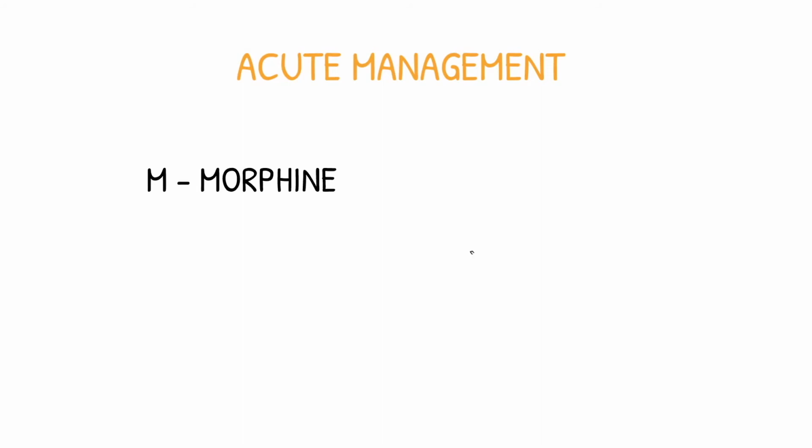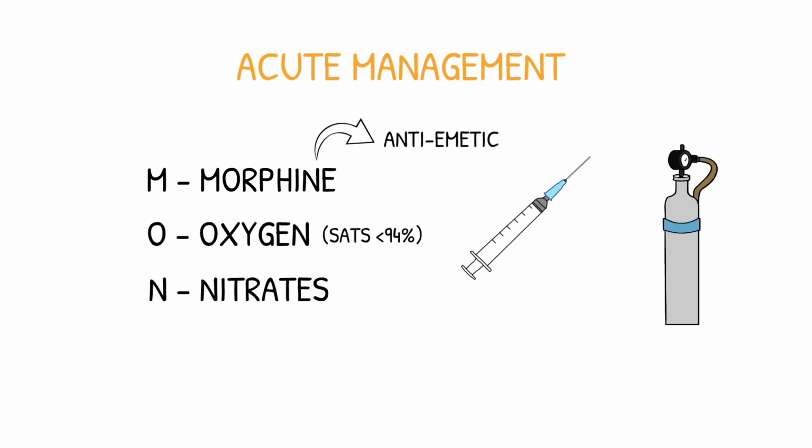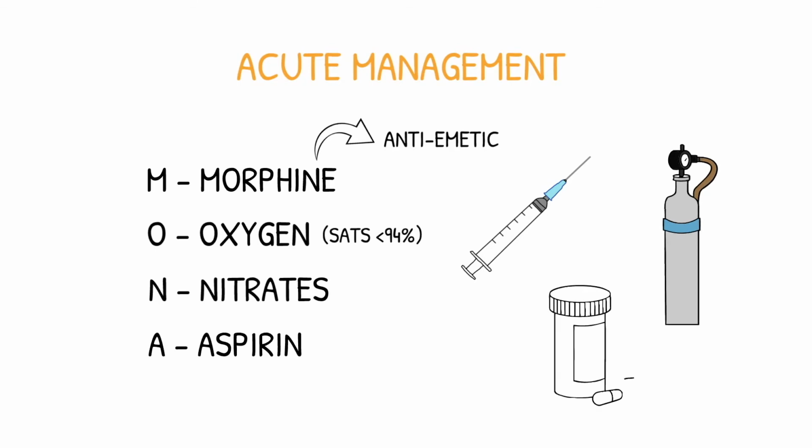To appropriately manage acute coronary syndrome in the emergency setting, we can follow these steps remembered by MONA. Morphine, IV, and an antiemetic can be given, such as metoclopramide. Oxygen, if saturations are less than 94%. Nitrates, glyceryl trinitrate spray or sublingual tablets. Aspirin, given orally as a loading dose.